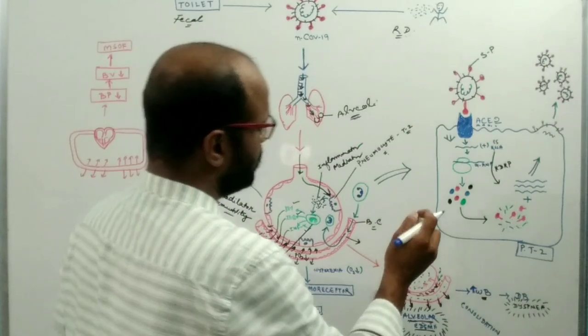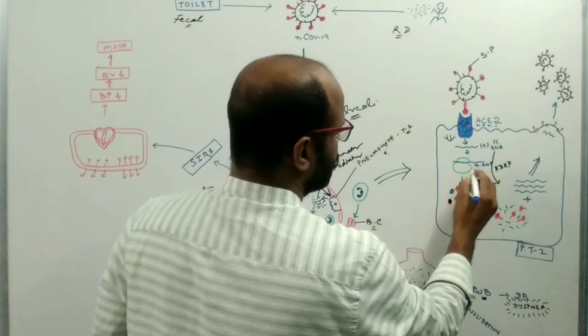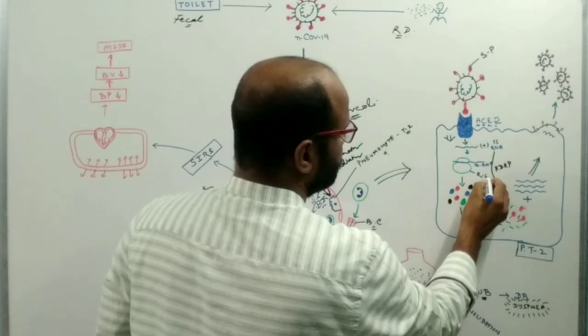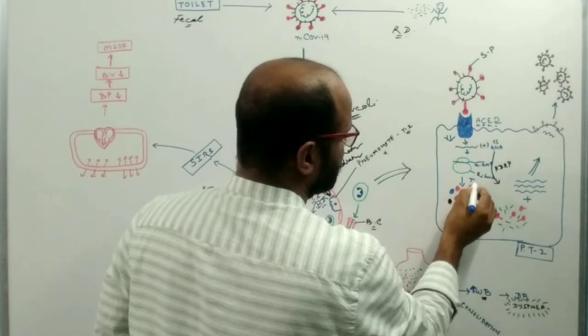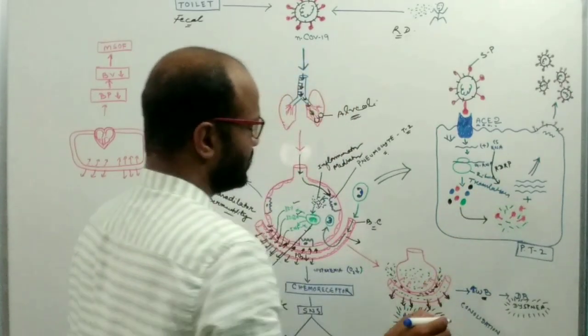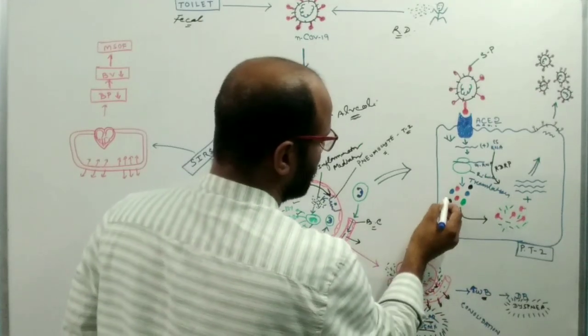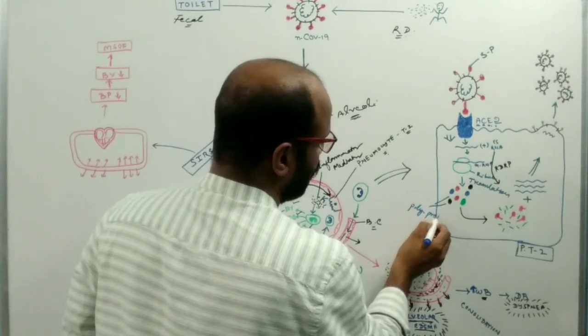So this mRNA, in association with the ribosome, starts translation. It produces proteins, and such proteins are known as polyproteins. These are the polyproteins.